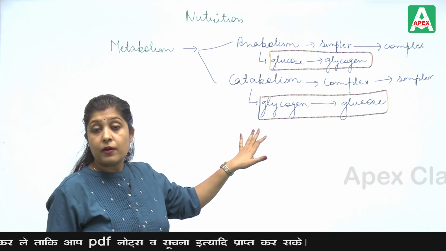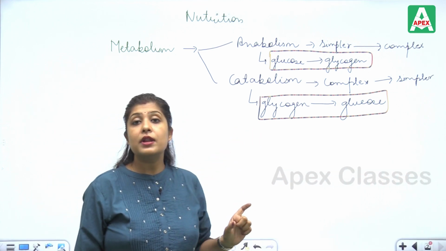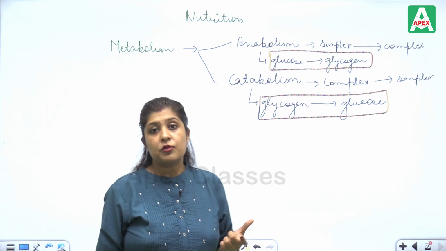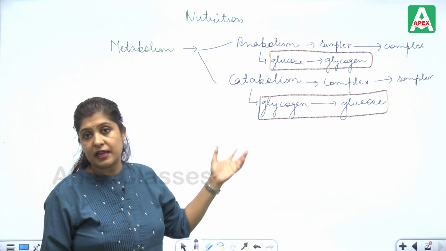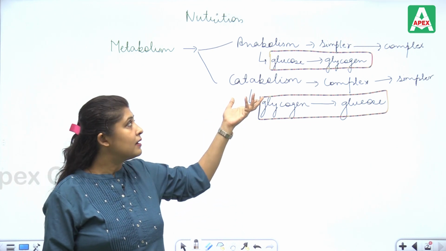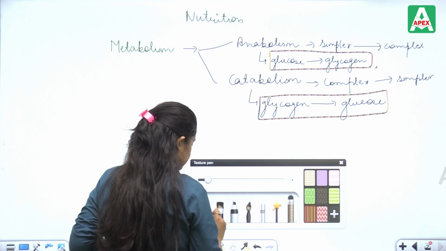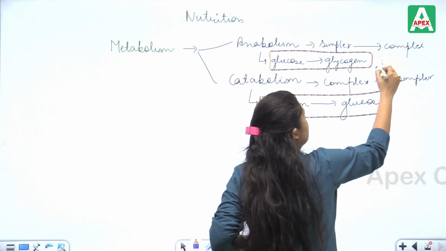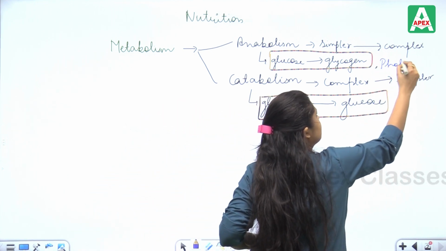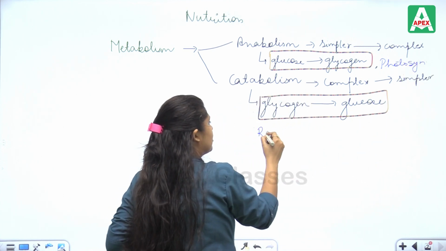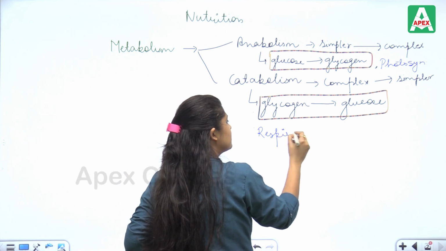Whereas in respiration, when food oxidation takes place, that process is considered catabolism. So an example of anabolism is photosynthesis, and an example of catabolism is respiration.